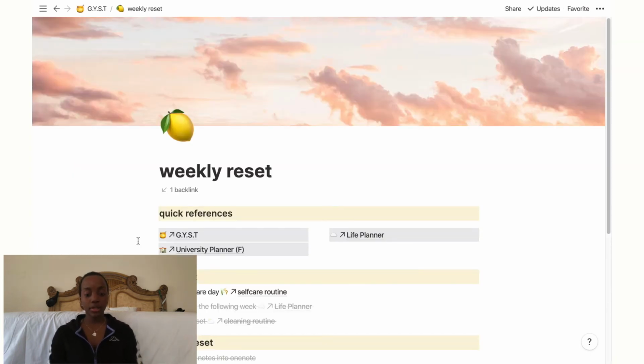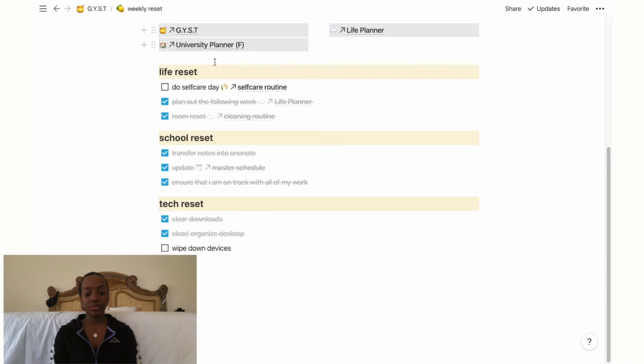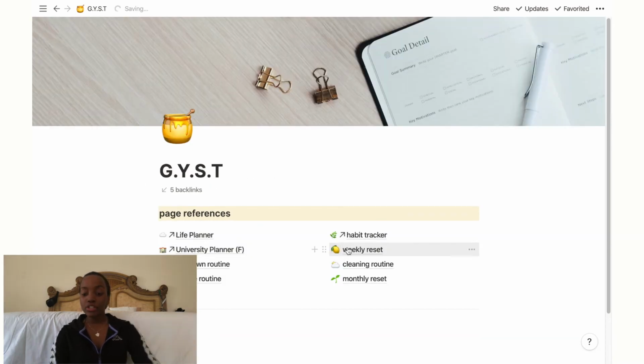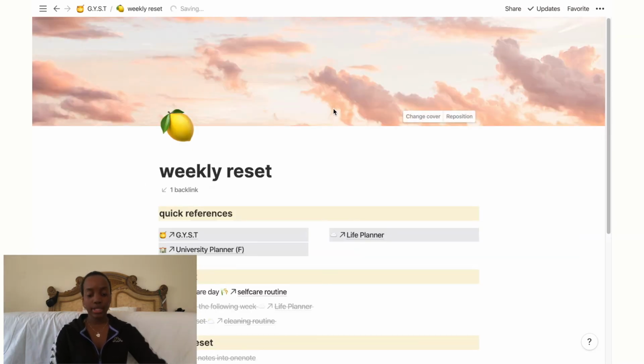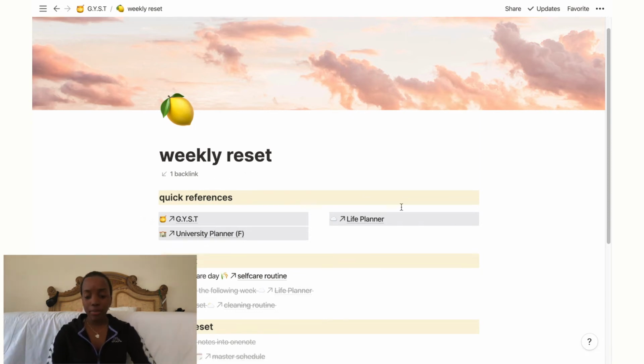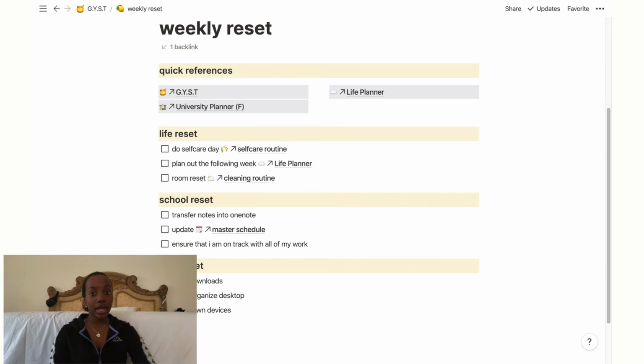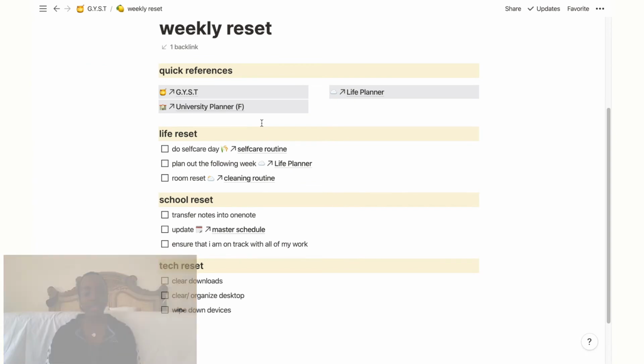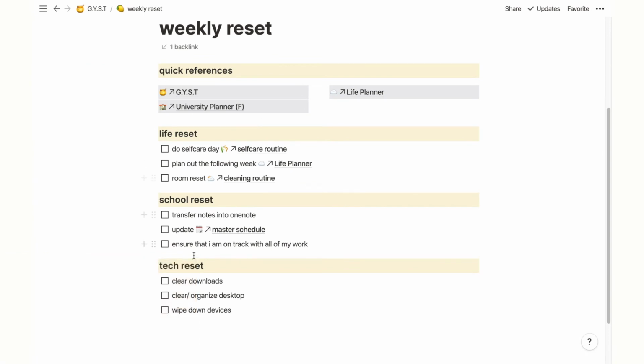and it'll take me to my weekly reset, and inside it there's a to-do list of tasks that I want to do. I'm going to start off with weekly reset since I just opened that. Weekly reset is what I do every single Sunday, and it's just to get my week started so that I feel good. Again, at the top, I just have my quick references if I want to go to any of these pages because I might refer to them in the to-do list. I have 3 categories over here: my life reset, my school reset, and my tech reset.